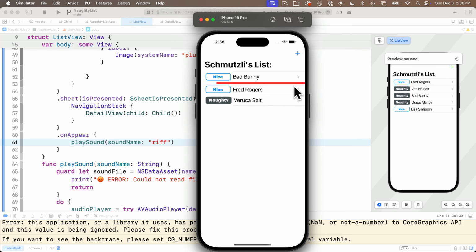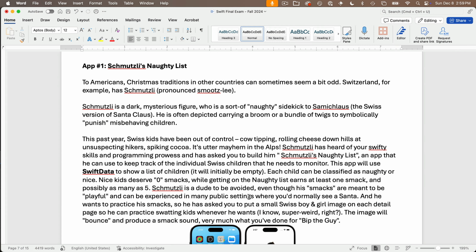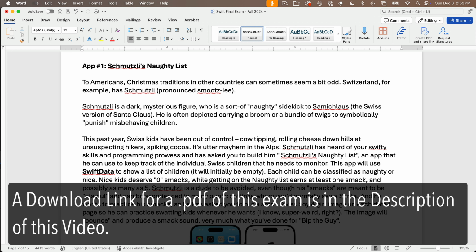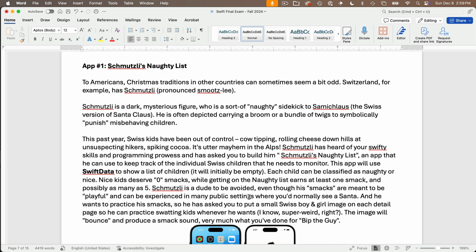To Americans, Christmas traditions in other countries can sometimes seem a bit odd. Switzerland, for example, has Schmutzli. Schmutzli is a dark, mysterious figure who is sort of a naughty sidekick to Samichlaus, the Swiss version of Santa Claus. He's often depicted carrying a broom or a bundle of twigs to symbolically punish misbehaving children. And if there are any Swiss watching this, I've taken a few liberties with Schmutzli in here, don't at me.